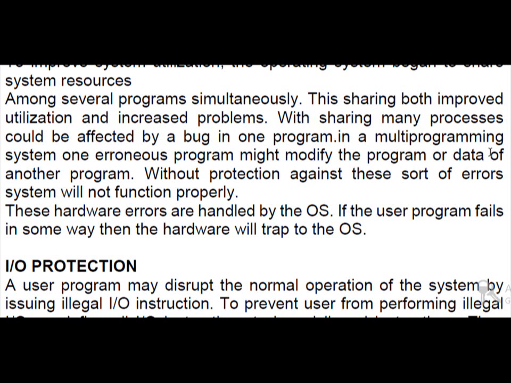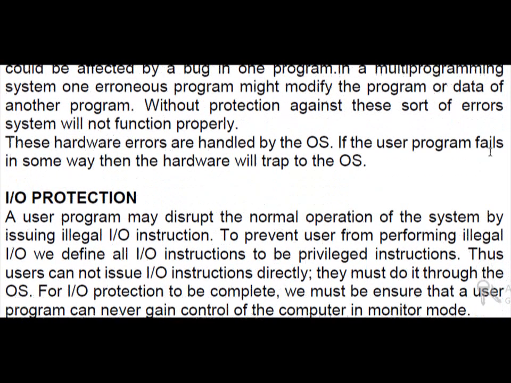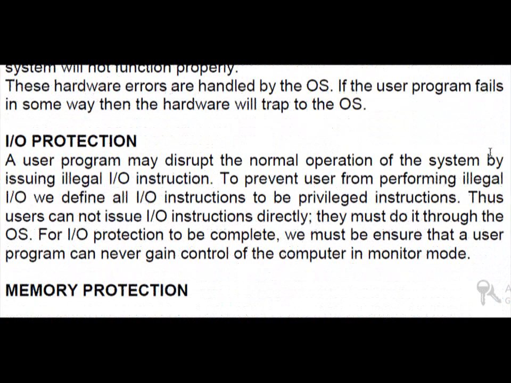Next, IO protection. A user program may disrupt the normal operation of the system by issuing illegal IO instructions. It is very important here that we are working with inputs and outputs, so we have to protect from illegal IO instructions. To prevent users from performing illegal IO, we define all IO instructions to be privileged instructions.